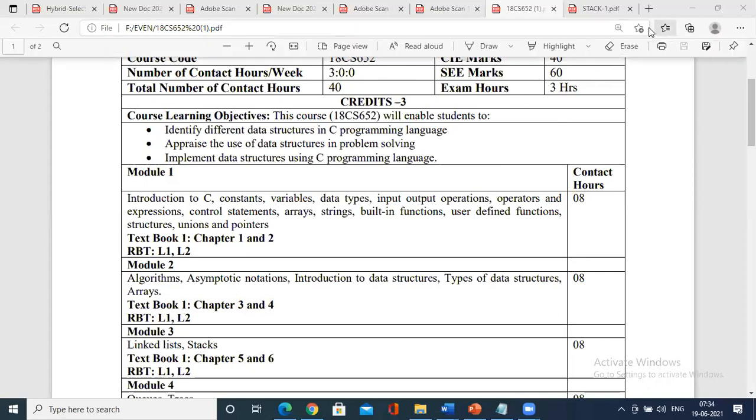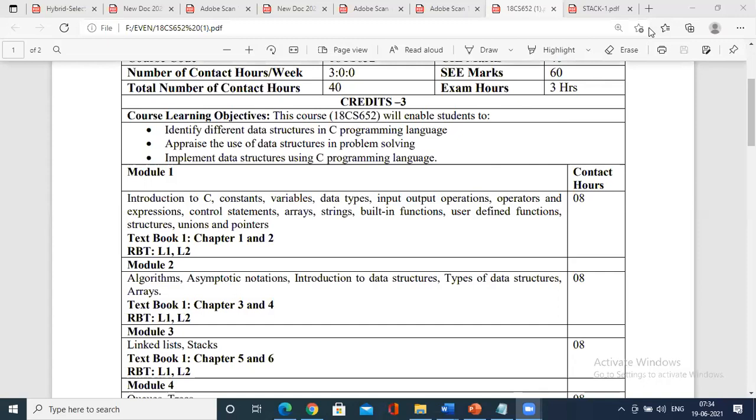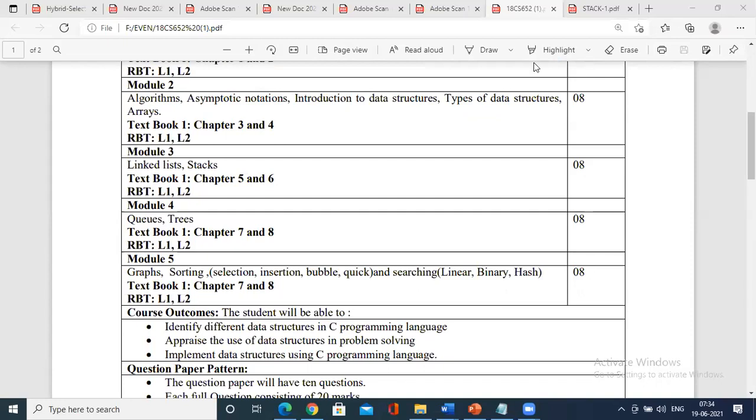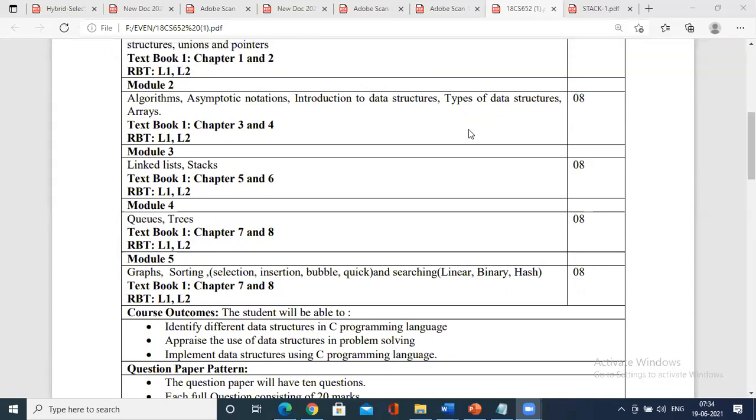Yesterday I could not take the session because of a health reason. So maybe I'll start today with a new module. A few questions have been prepared for you regarding the linked list and also the stack. I'll just circulate it. They are very simple questions, either a program or theory questions.